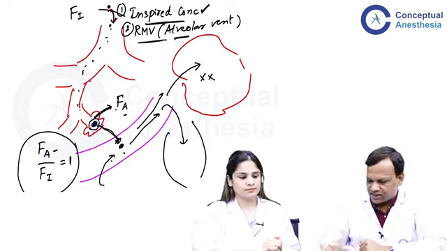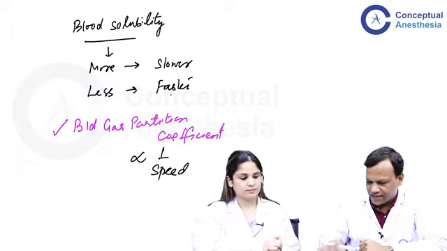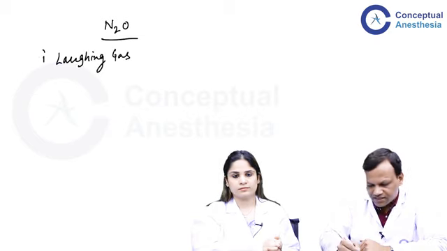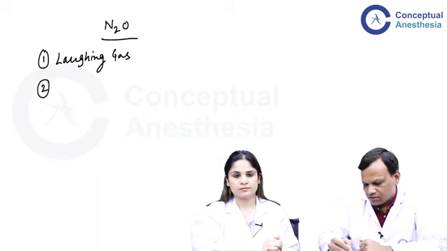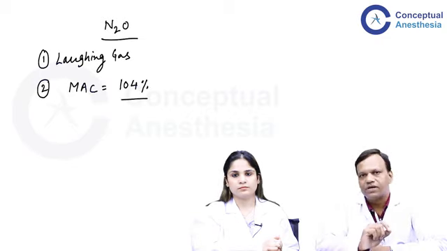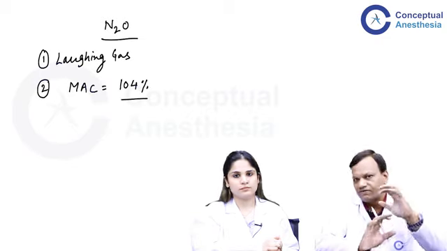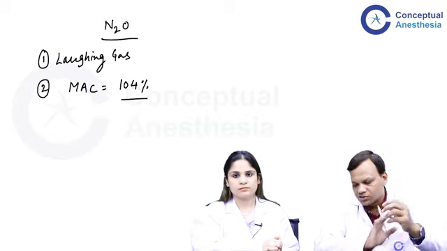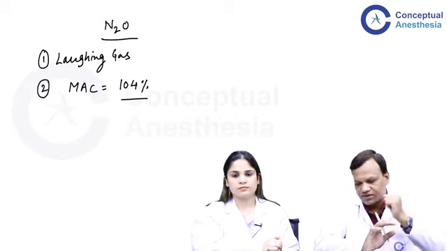So we'll be starting with nitrous oxide, which is the gas used. We all know it is also known as laughing gas. Nitrous oxide, the special property we discussed, it has a MAC of 104%. That means it is not a complete anesthetic agent. Even if we give 70%, which is the highest we can give, it cannot produce anesthesia. So it is commonly given along with other drugs.